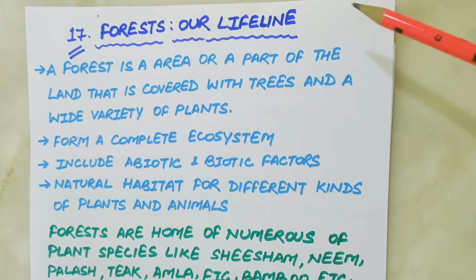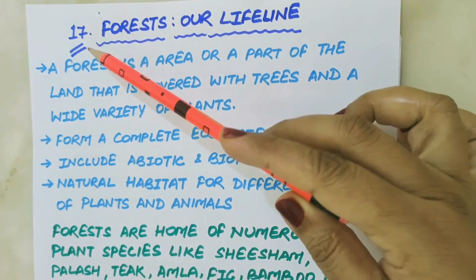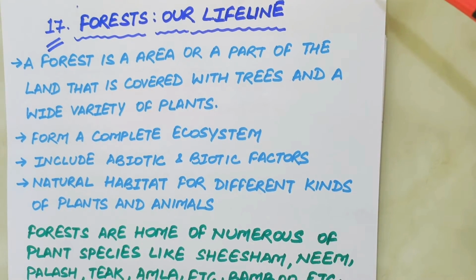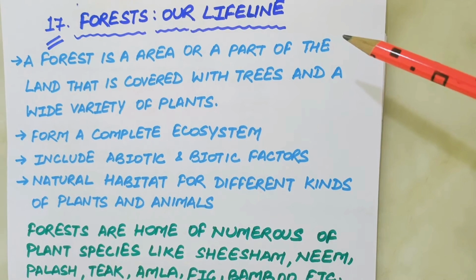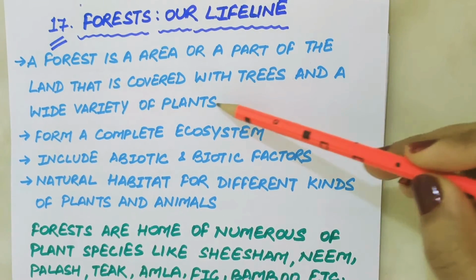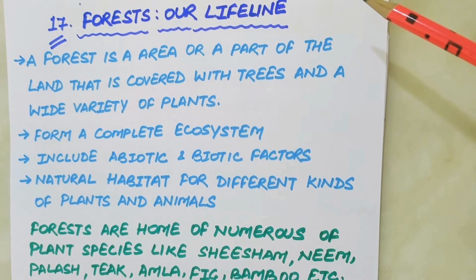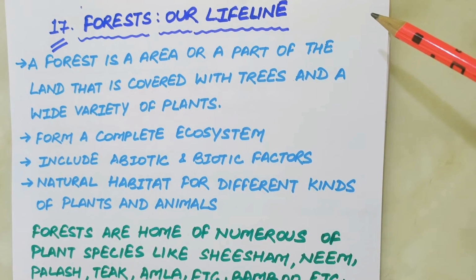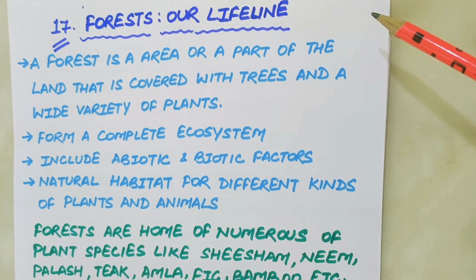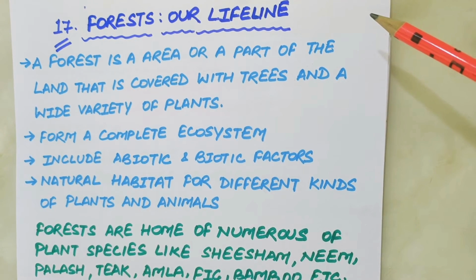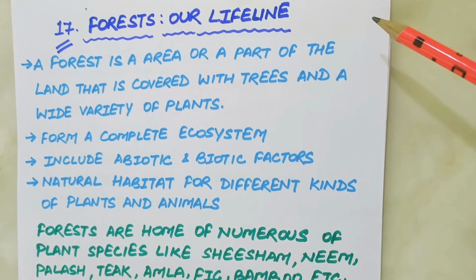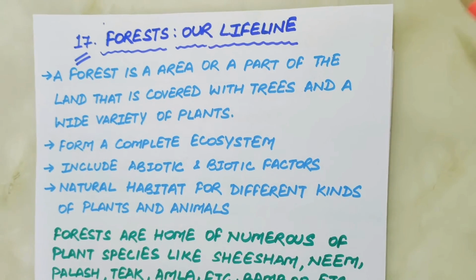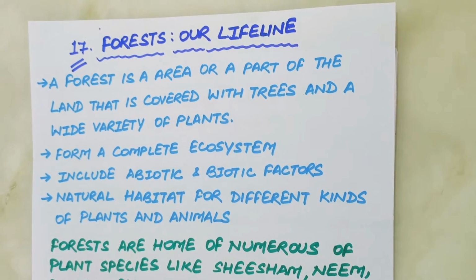Good morning, everyone. Today we are going to discuss chapter 17 of your science book, Forests, Our Lifeline. A forest is an area or a part of the land that is covered with trees and a wide variety of plants. Not only this, forests form a complete ecosystem that includes various living organisms such as trees, shrubs, plants, microorganisms, wild animals, and birds. They also include non-living or abiotic factors such as sunlight, air, nutrients, water, and rocks.